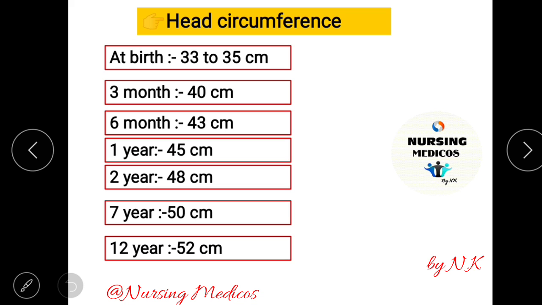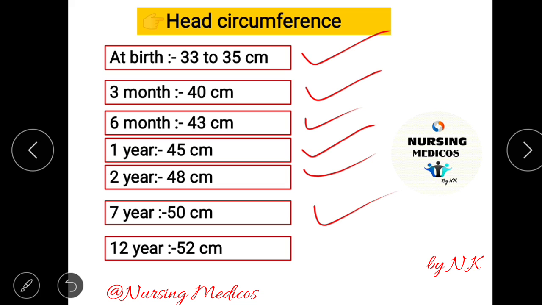The next point, head circumference. At birth, head circumference is 33 to 35 centimeter. Many times asked in exams. Then at 3 months, 40 centimeter. 6 months, 43 centimeter. 1 year, the head circumference is 45 centimeter. At 2 years, 48 centimeter. And at 7 years and 12 years it is 52 centimeter.